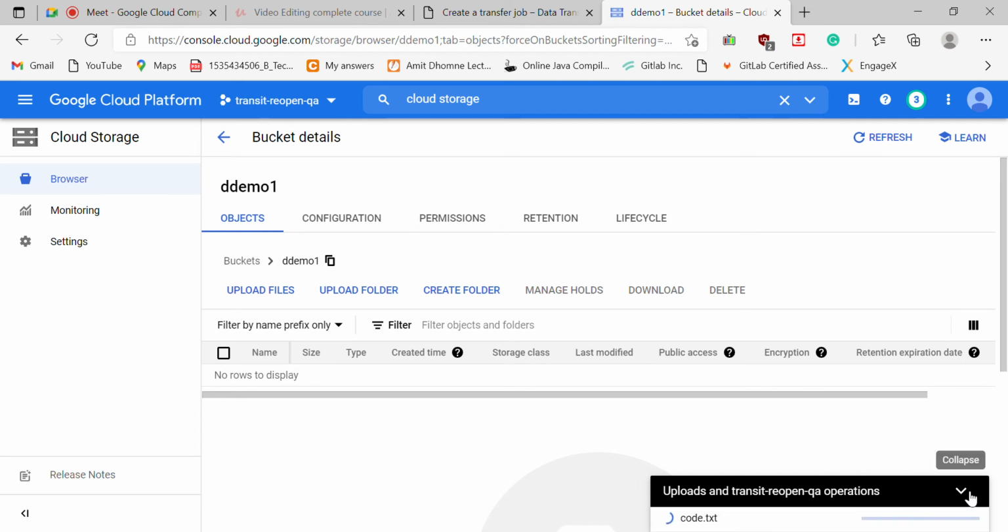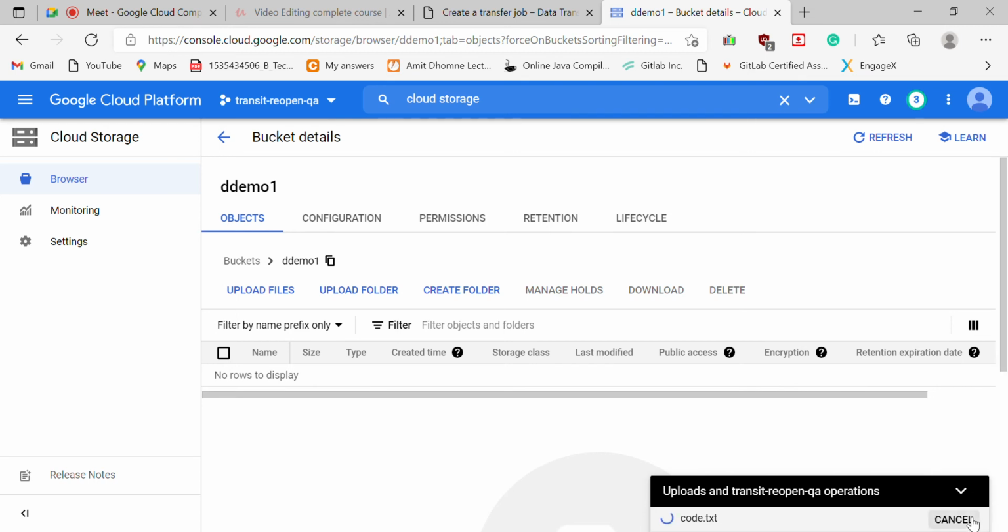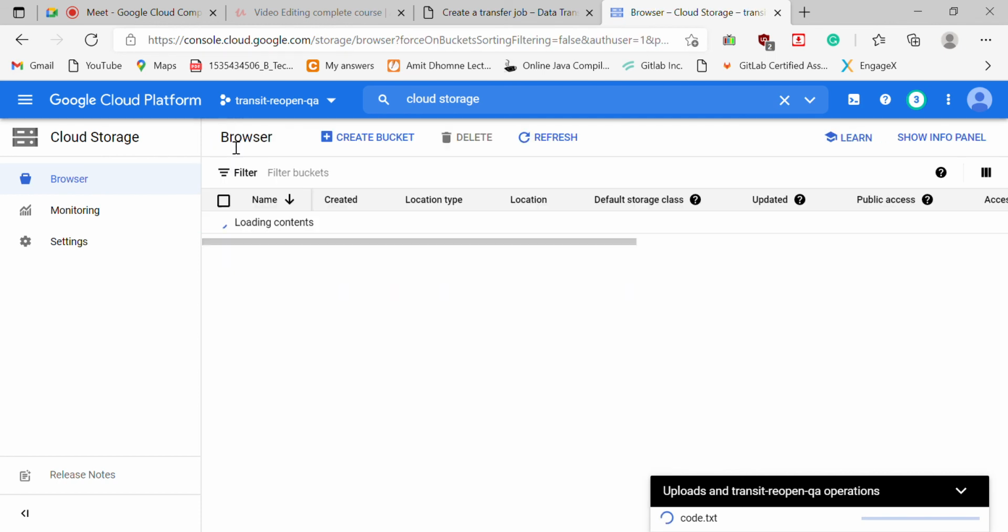This is a code file. Google Cloud usually checks a file before saving it to make sure there is no virus, so that's why it's taking time. Anyway, let me show you from here.